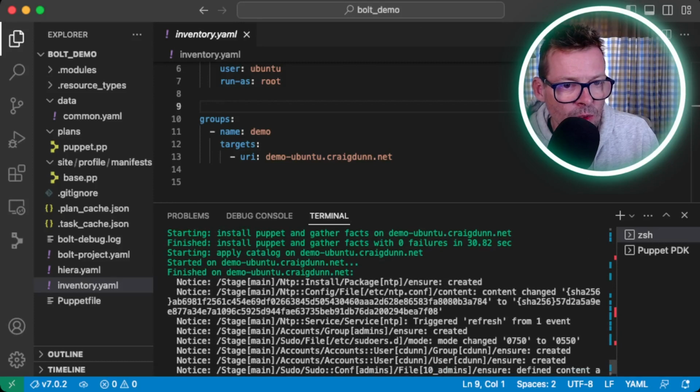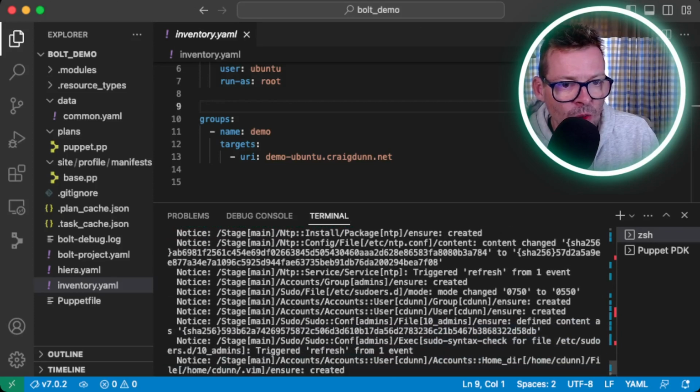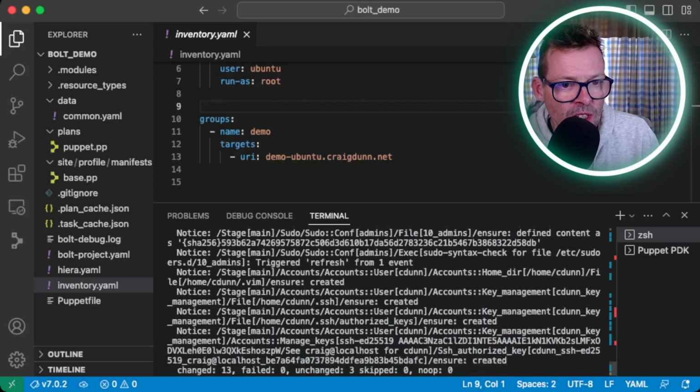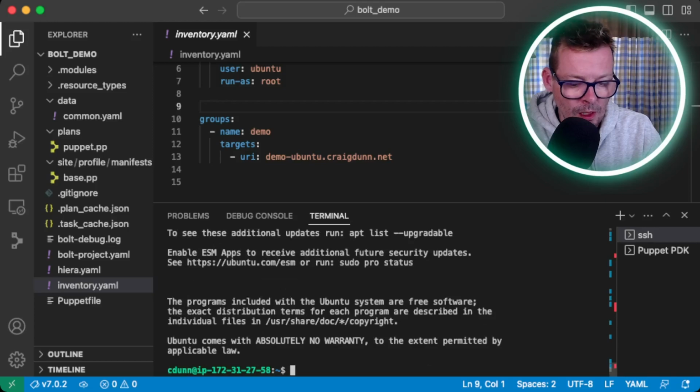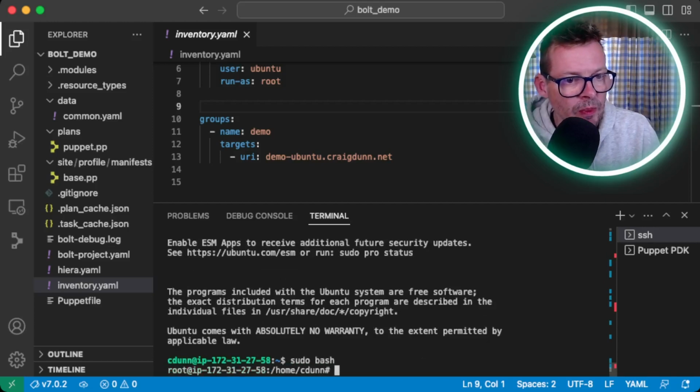We can see here that we've done some NTP management. We've added my user and my SSH key and my sudo rules. So I can make sure that's working with my own user. And there we are with my sudo rights. So there you have it, serverless Puppet with Bolt.